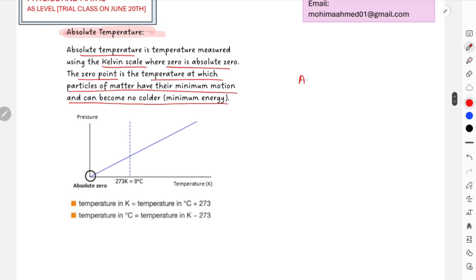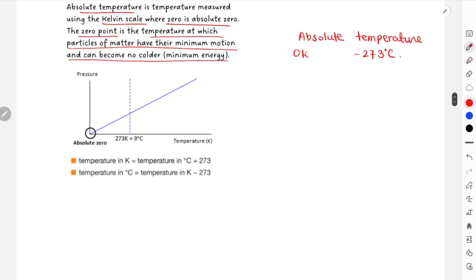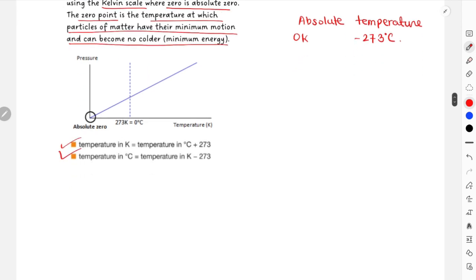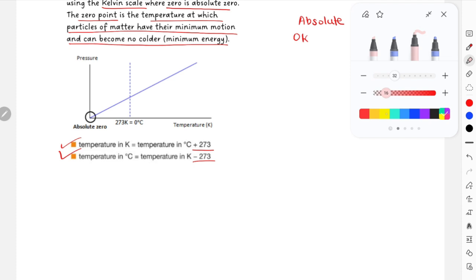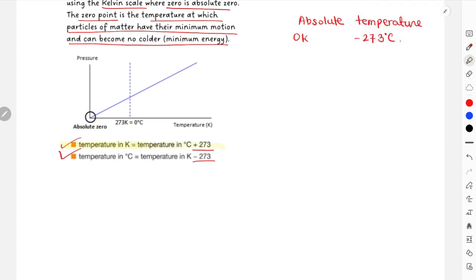So the least temperature in Kelvin scale is 0 Kelvin, and in degree Celsius that is minus 273. So absolute temperature is actually zero Kelvin in Kelvin and minus 273 degrees Celsius in terms of degree Celsius unit. And okay, over here again, very important, in order to convert degree Celsius to Kelvin, you have to add 273, and again in order to convert Kelvin to degree Celsius, you have to subtract 273. That is extremely important for your exam tomorrow for both paper 1 and paper 2.